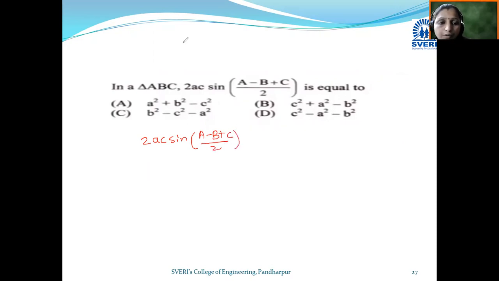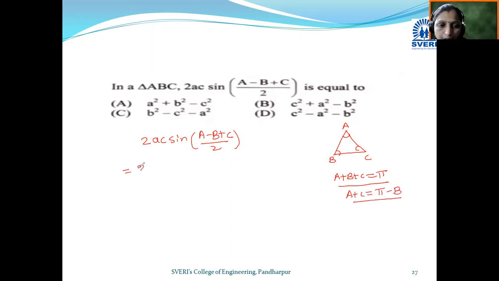While solving this example we require some formulae. Which formulae do we know? If this is triangle ABC, we know that A plus B plus C is equal to pi. Addition of all angles in a triangle is equal to pi. By using this concept, A plus C becomes pi minus B. So we put this value here.